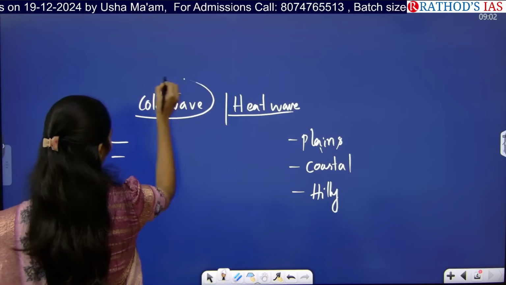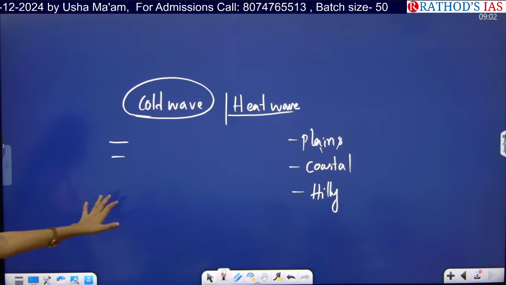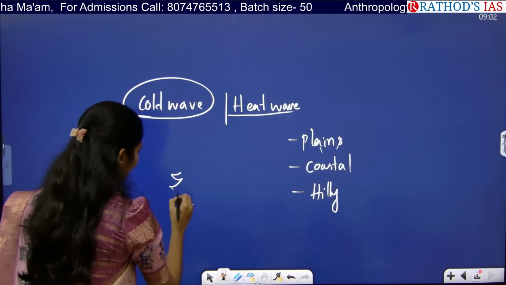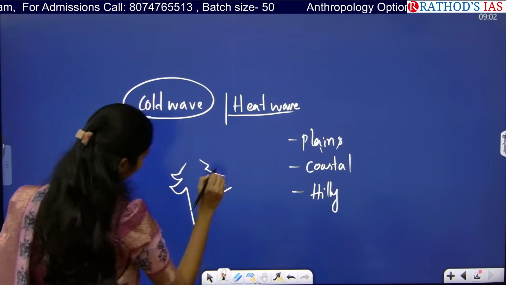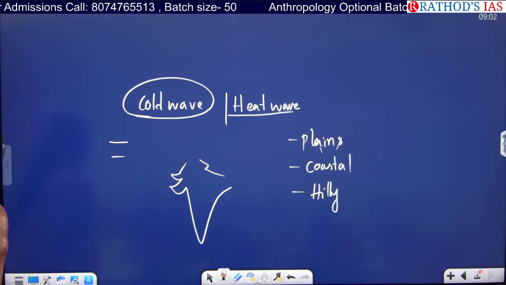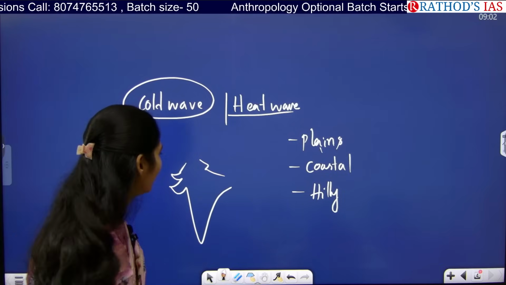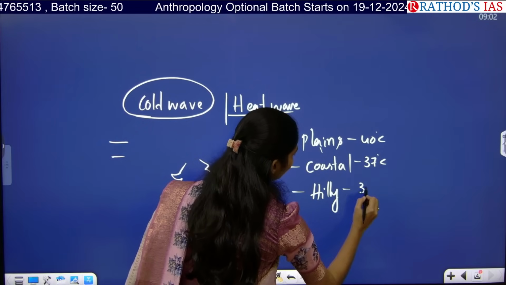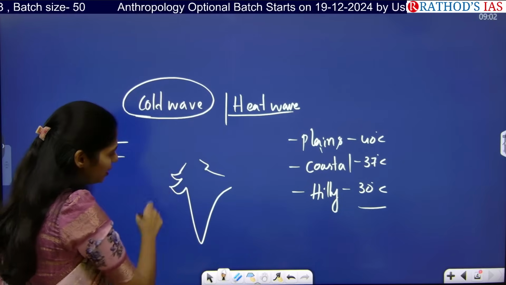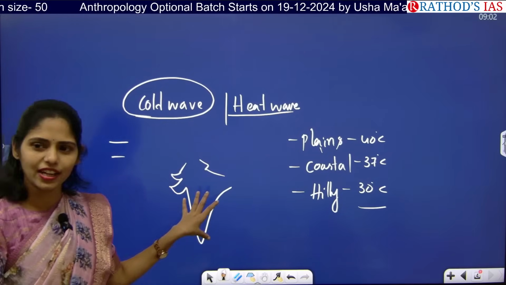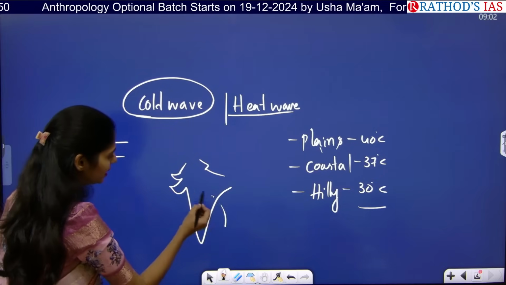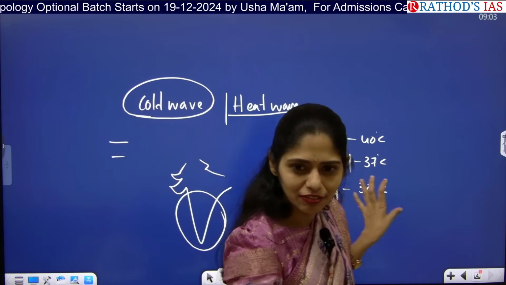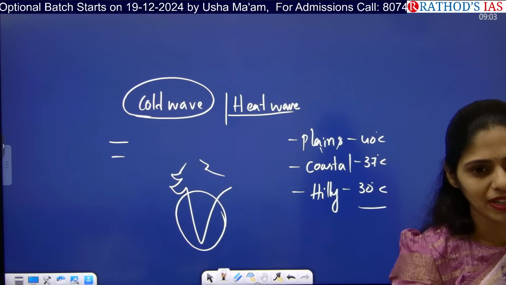So tell me, during which season we can see this cold wave? During winter season, and heat wave during summer season. So in which part of our country we can see this heat wave and cold wave? 40, 37, 30. Okay. It is 40 degrees centigrade, 37 degrees centigrade, and 30 degrees centigrade. And in which area we can see this heat wave formation in our country? Normally southern part, but even in some areas of northern part also they declared heat wave, right? Because of changing of climate this year.